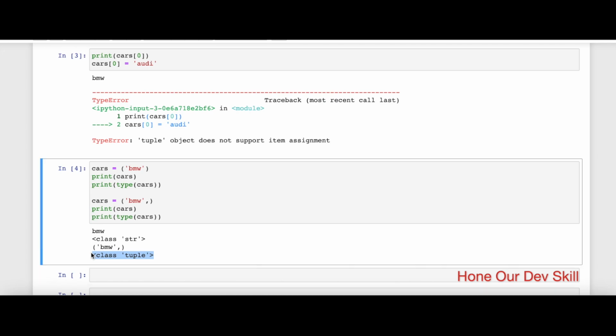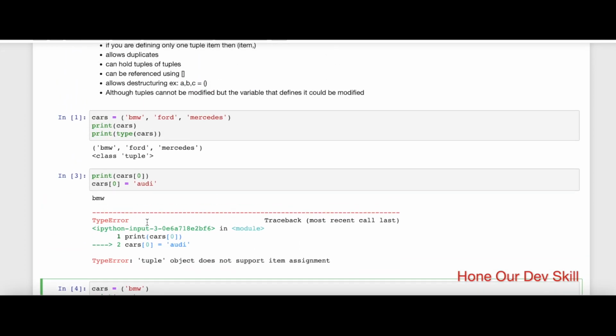So please be aware that it is quite crucial if you are defining a single item in the tuple, in scenarios where you're dynamically generating the tuple and so on, that the comma is introduced for Python to interpret that as a tuple instead of a string, as you guys saw here.